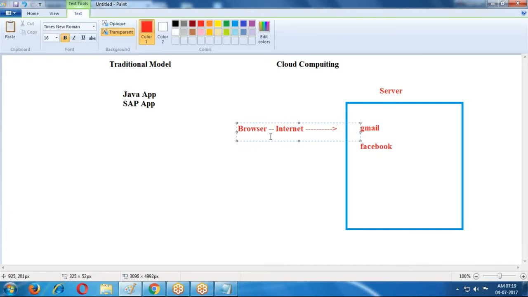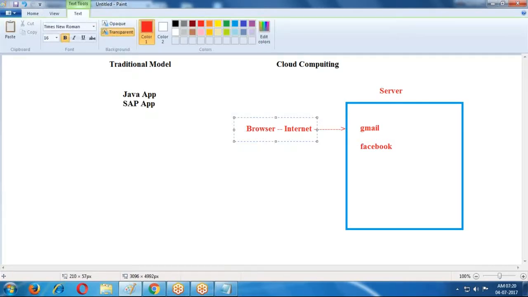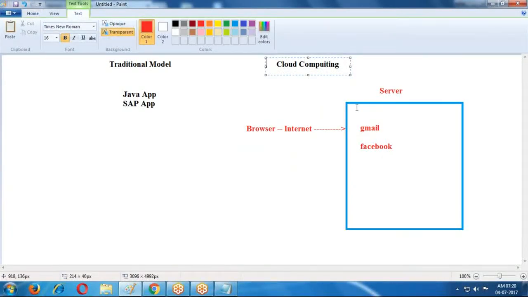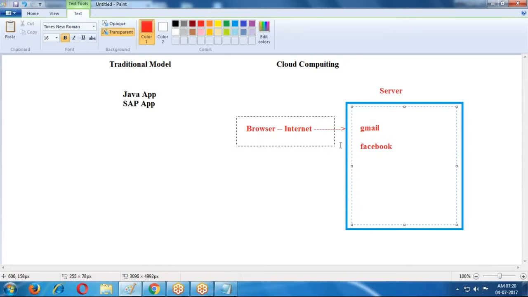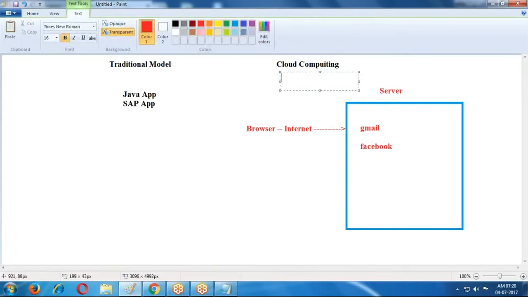For that we require some credentials. If you want to access any application, what is required here? A browser and an internet connection. Then we can access these applications. This model is nothing but the cloud computing model. In the cloud computing model we have servers, and in the servers we have some applications. If you want to access these applications from any remote place, just a browser and internet access is required. This type of application is called an on-demand application.